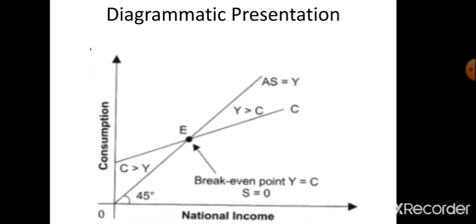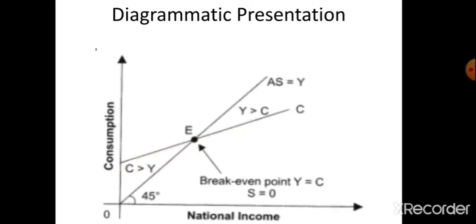This is a diagram. As we have already discussed, the income curve is a curve that makes an angle of 45 degrees with the x-axis. Consumption will be taken on the y-axis and income on the x-axis. We have already discussed that in the AD-AS concept, aggregate demand and aggregate supply, or in the Keynesian model, income is always taken on the x-axis because it is the determinant. Now, what about the C? C means the consumption. CC means the C line or consumption line.